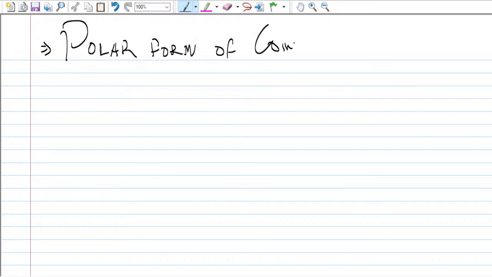Okay, now let us talk about the polar form of the complex number. As we have understood the basics, that is, what is the modulus of any complex number and what is the argument of the complex number, now it's time to come up with the polar form. The polar form of a complex number.